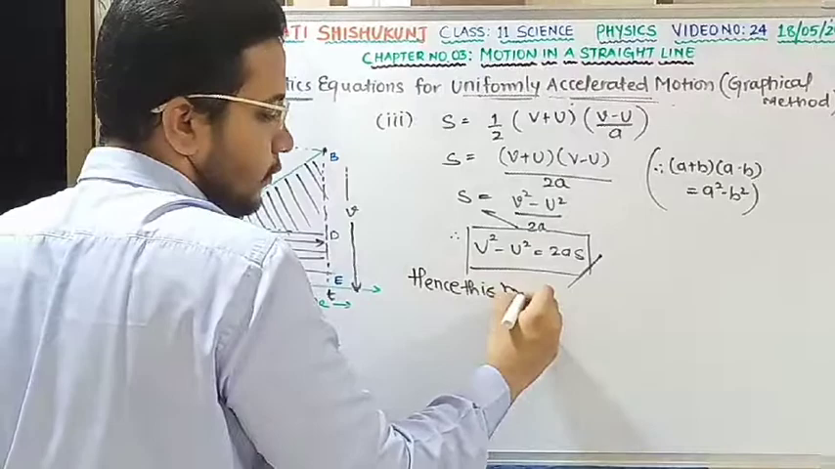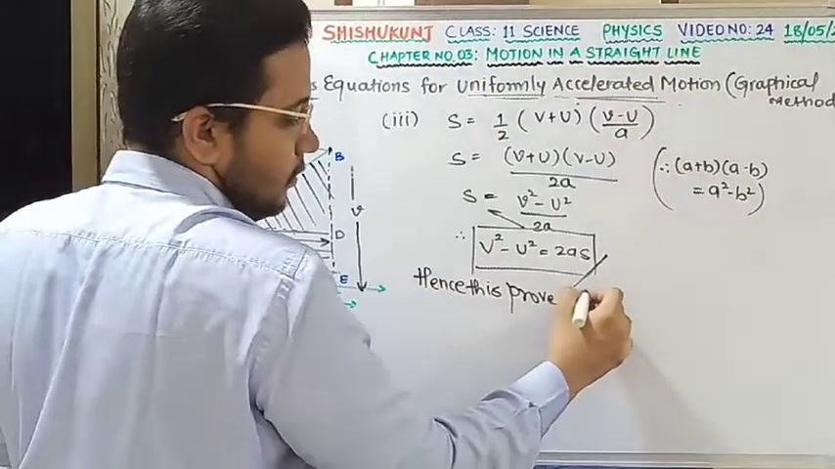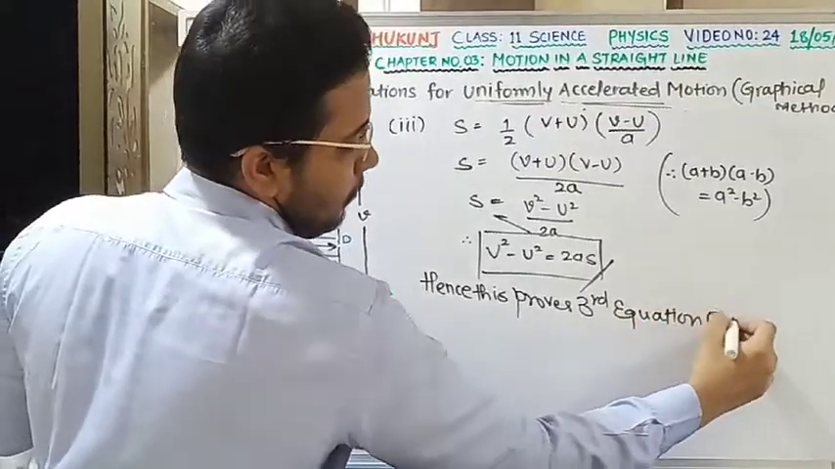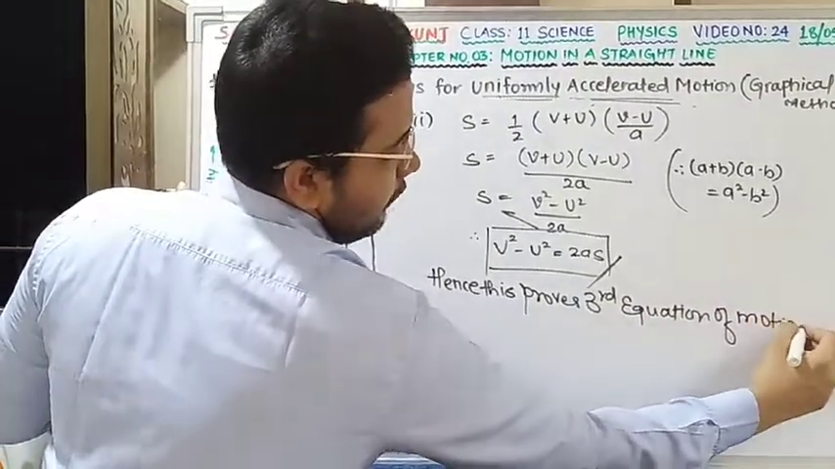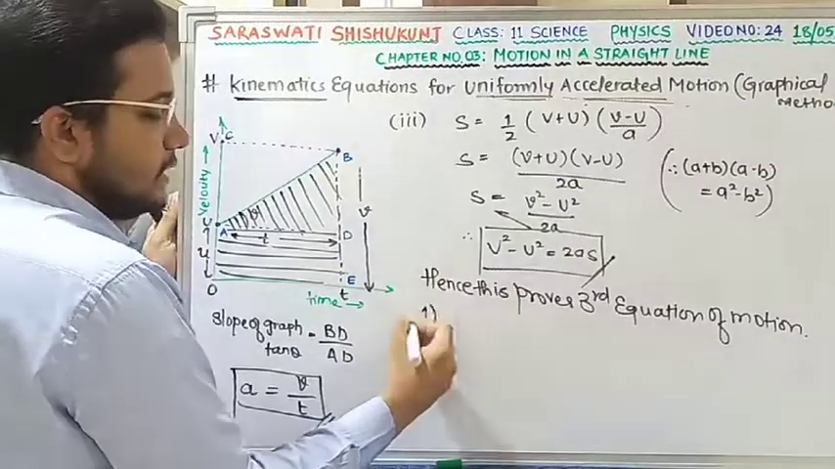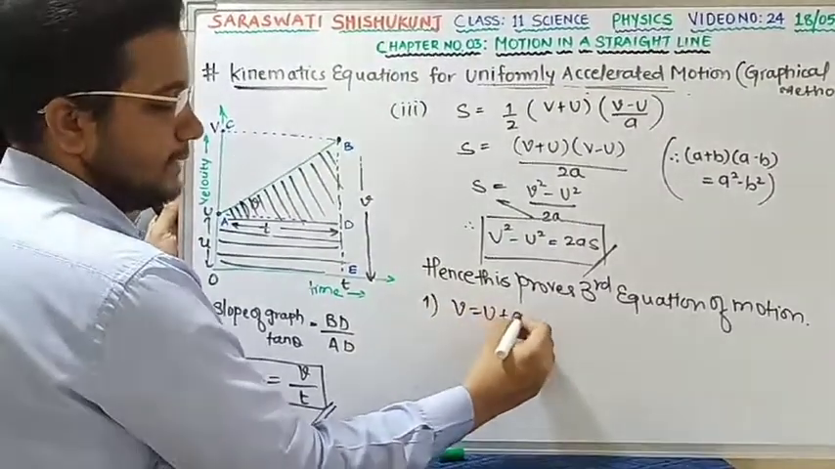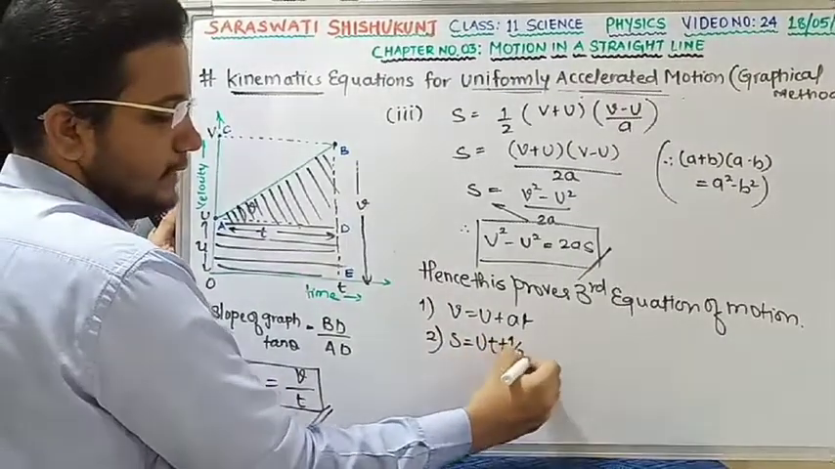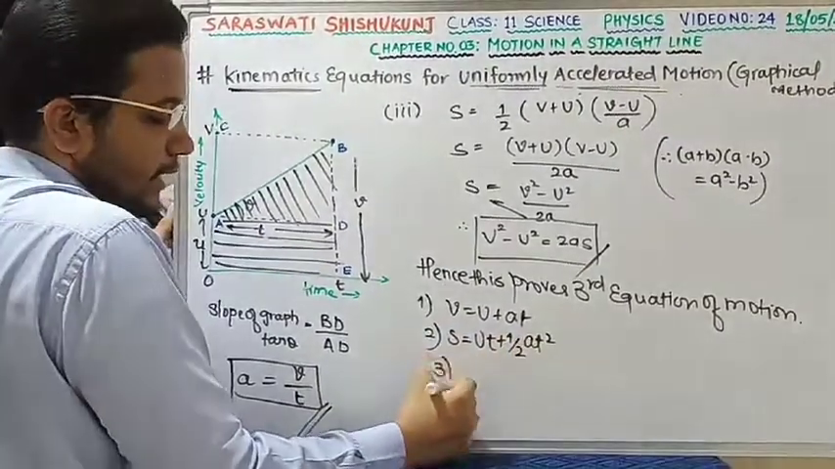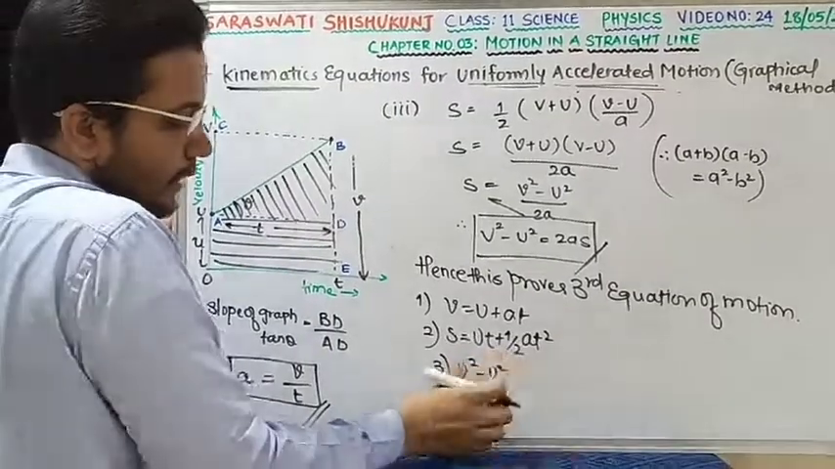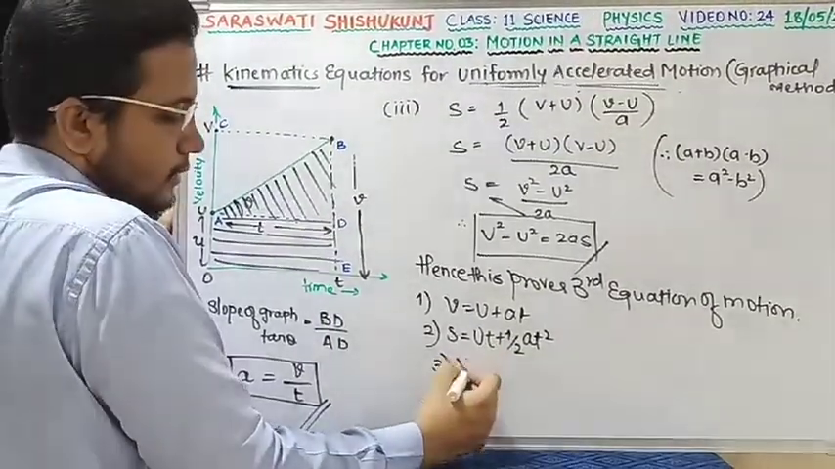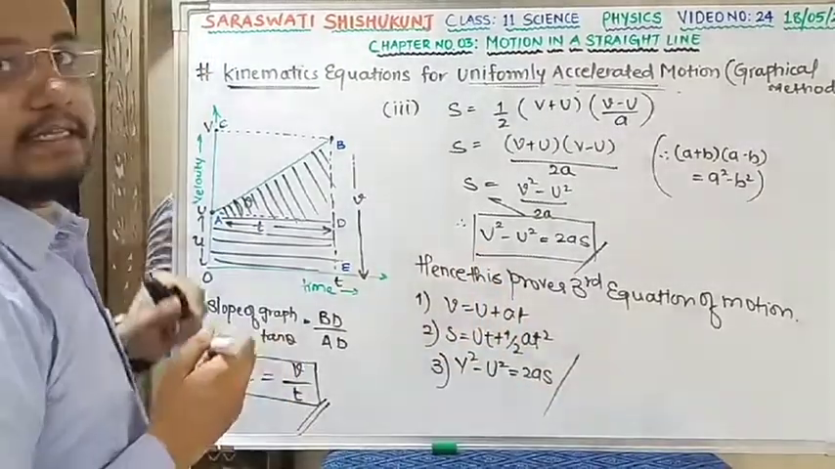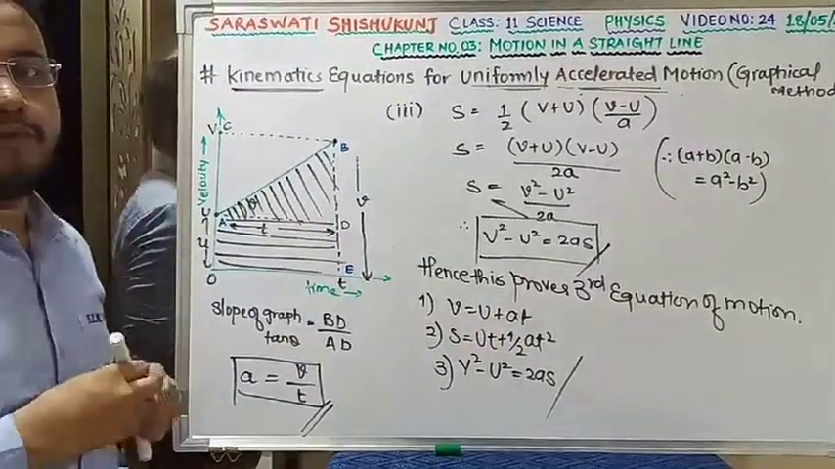Hence this proves the third equation of motion. Hope this is perfectly clear. I have derived three equations. Can we recall? First, V = U + AT. Second, I have derived S = UT + 1/2 AT². And the third equation I derived, that is V² − U² = 2AS. Is this clear? Fine.